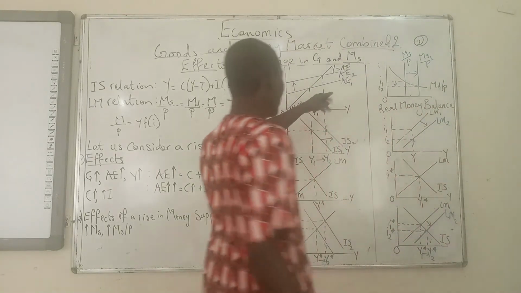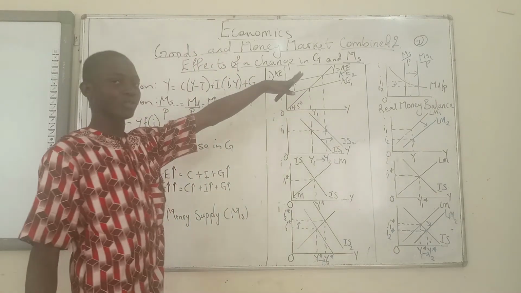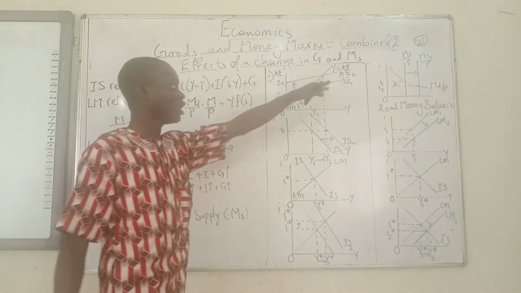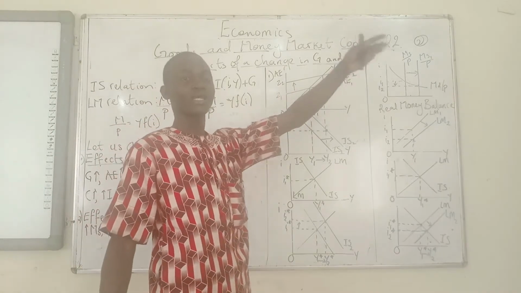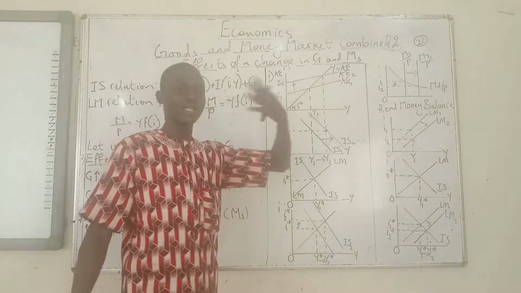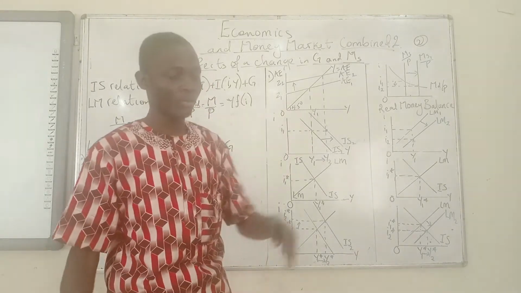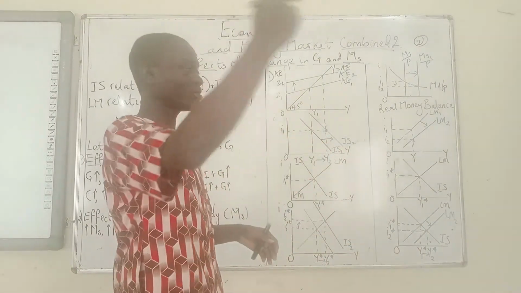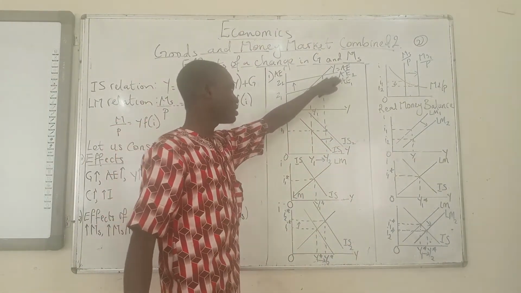AE2 is the final position of the average expenditure curve after the multiplier has taken all of its effect. So it's more or less like AE1, AE1.1, AE1.2, AE1.3, AE1.33, so AE increases like that until it finally gets to this particular position.